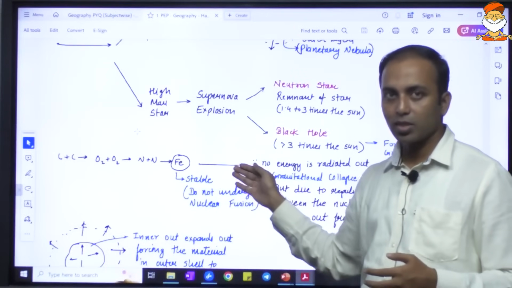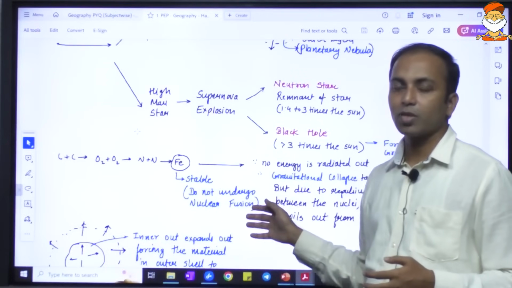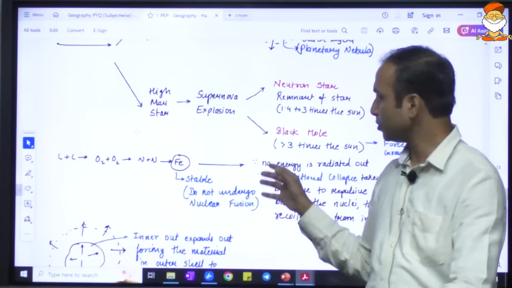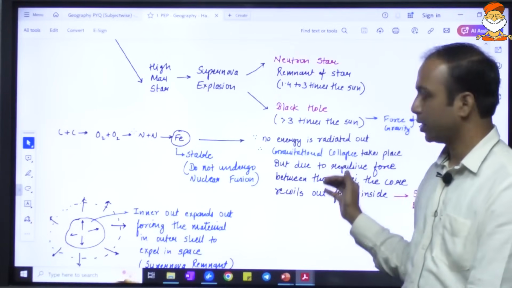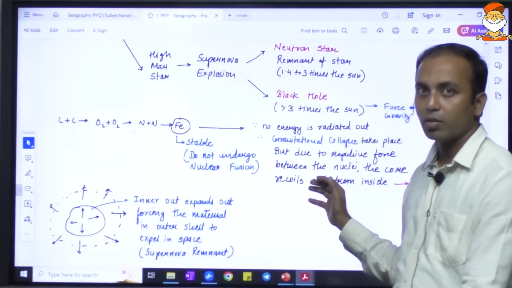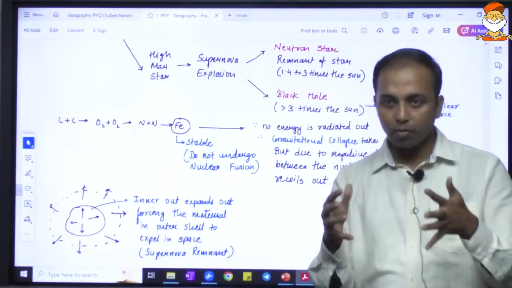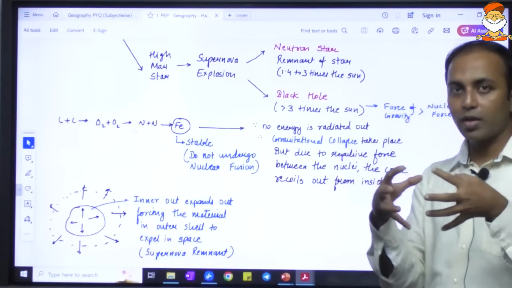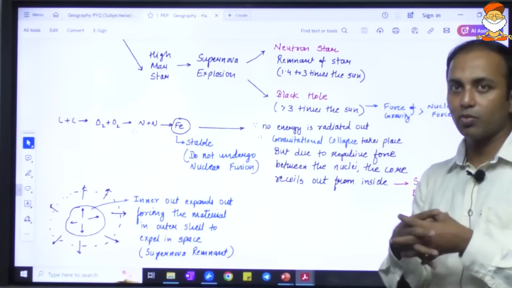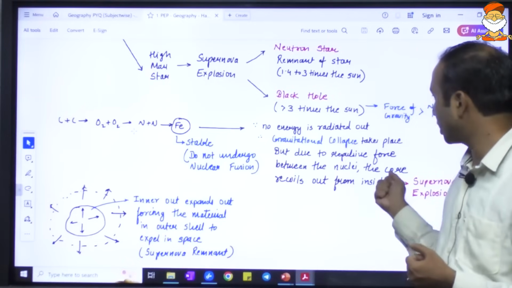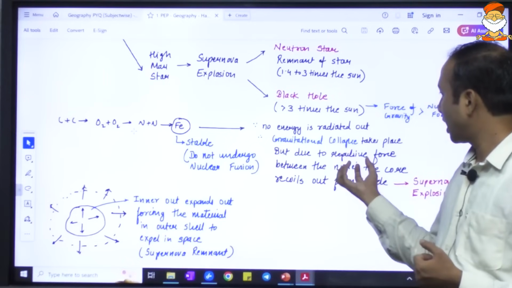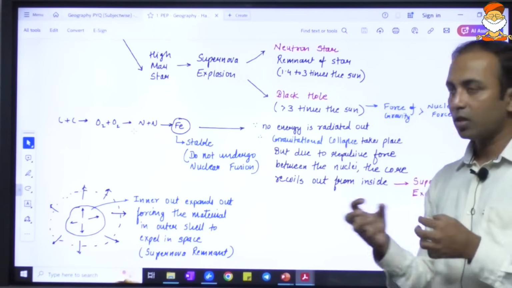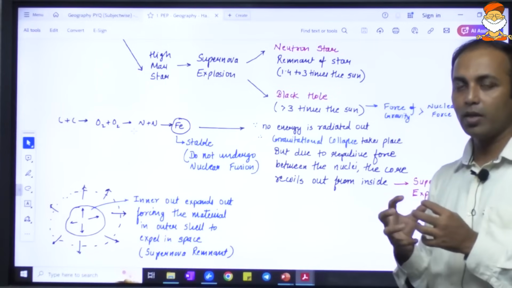When it comes to this stage, the fusion reaction will stop, and no energy will be emitted out. When energy is emitted out, expansion takes place. When energy is not emitted out, contraction will take place. Are you understanding this?